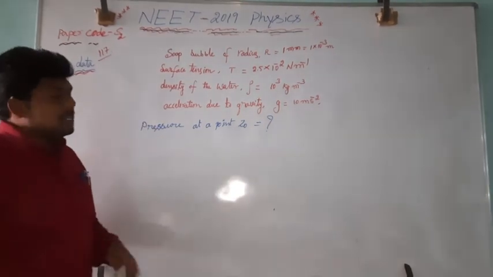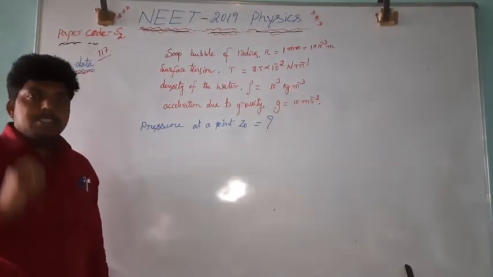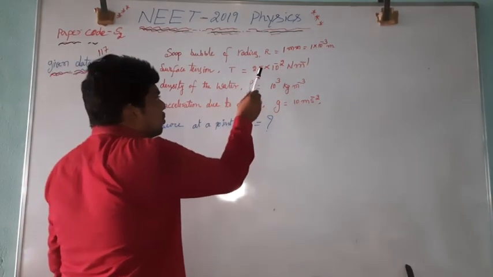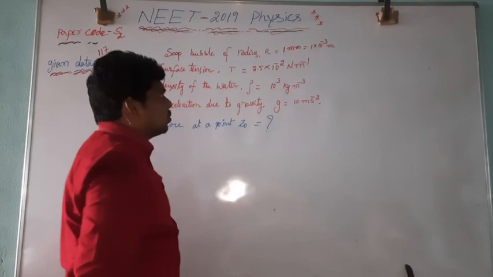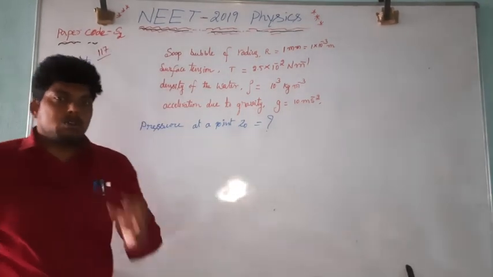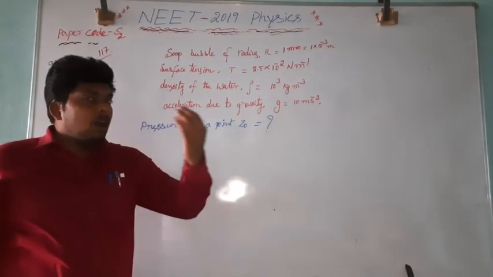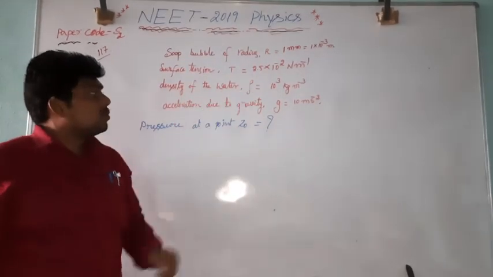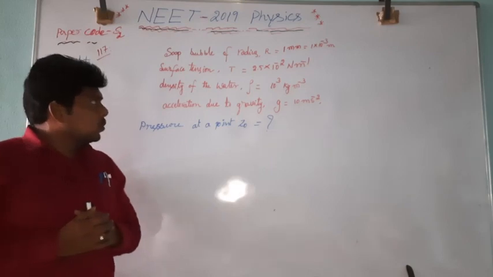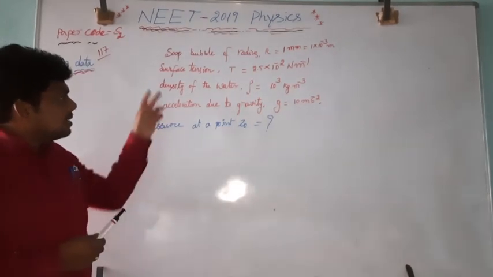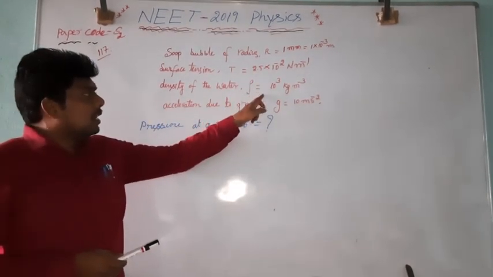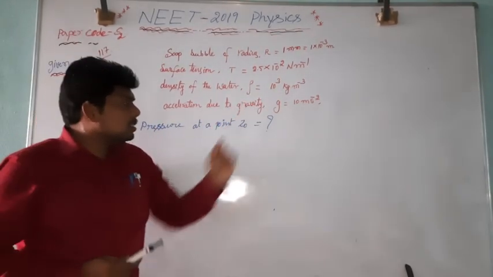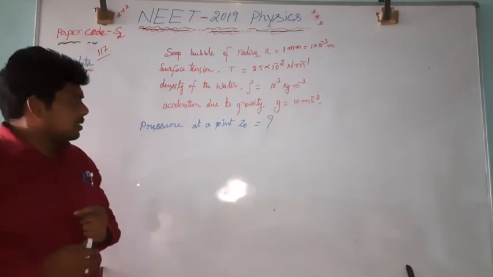The soap bubble is blown from a detergent solution which has a surface tension of 2.5 into 10 to the power minus 2 Newton per meter. The density of the water is 10 to the power 3 kg per meter cube. Acceleration due to gravity g is equal to 10 meter per second square.